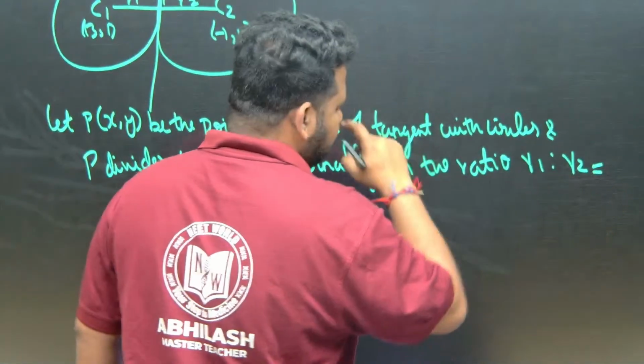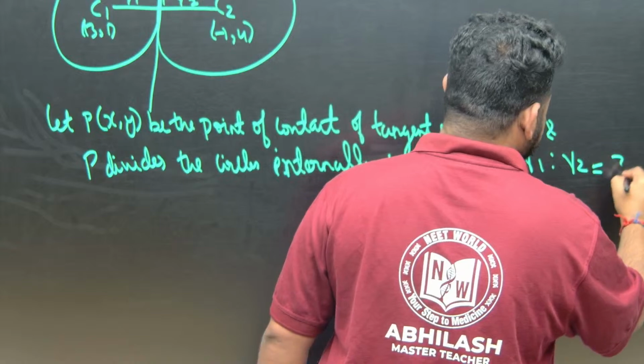It will divide it internally because the circles are touching externally. It will divide it internally in the ratio R1 to R2, that is 3 is to 2.